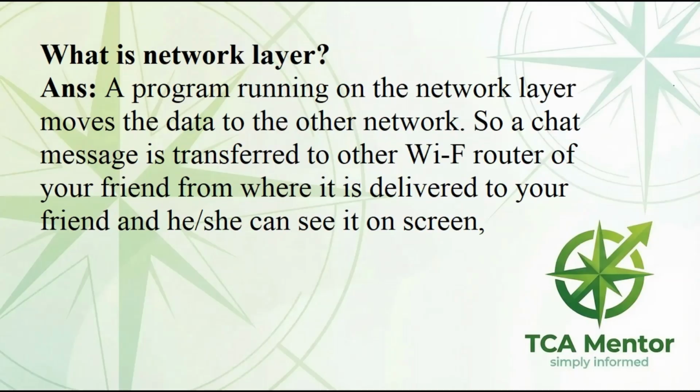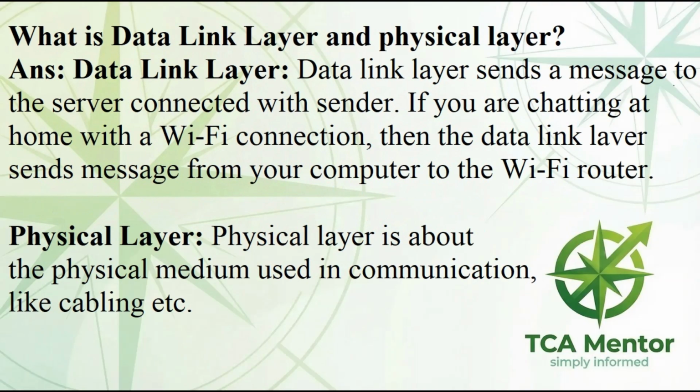So a chat message is transferred to the other Wi-Fi router of your friend, from where it is delivered to your friend and she can see it on screen. What is data link layer and physical layer? Answer. Data link layer. Data link layer sends a message to the server connected with sender.